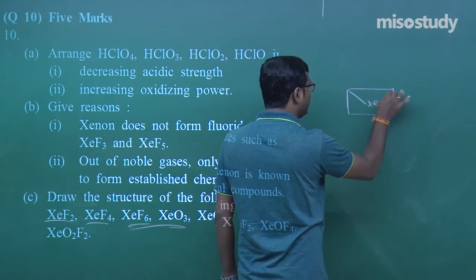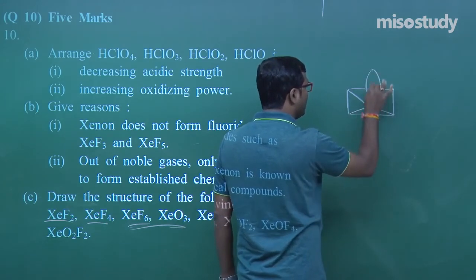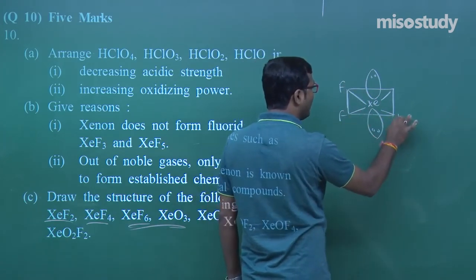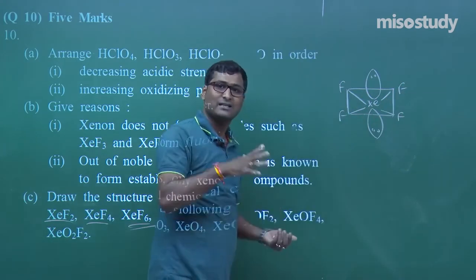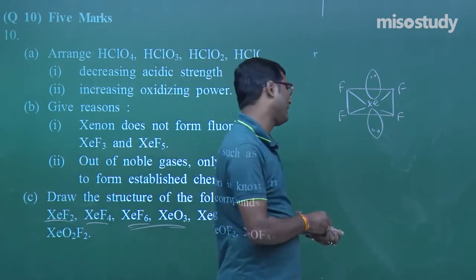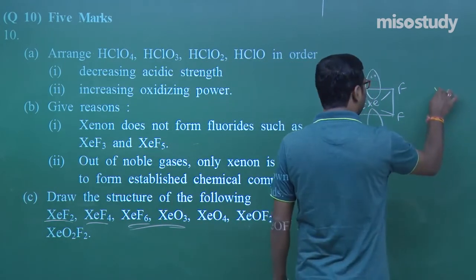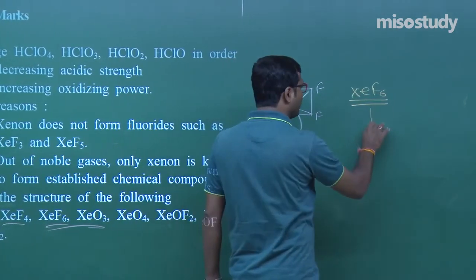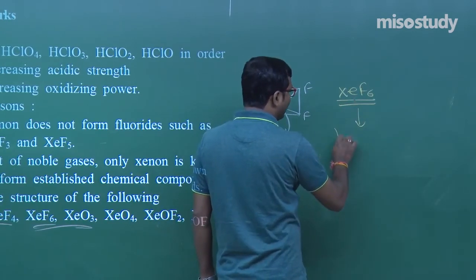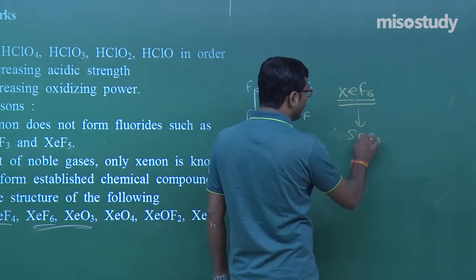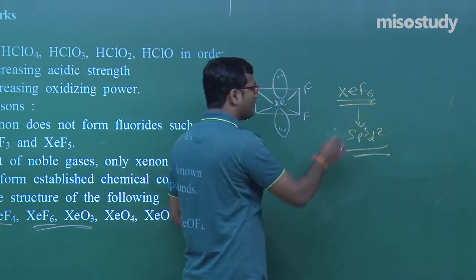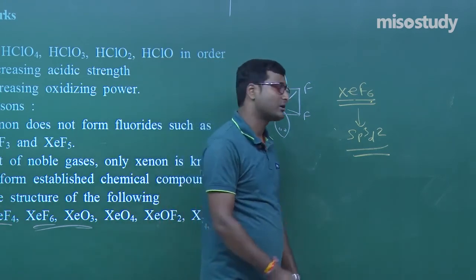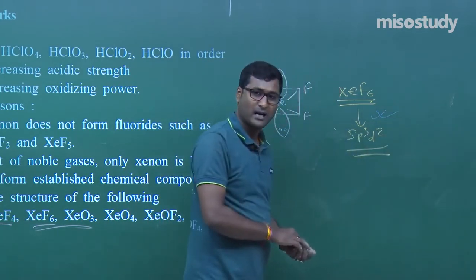Yes sir, definitely. Simply if I write here XeF4, you can easily say XeF4 has a structure like this because it has hybridization sp3d2, but its shape is not octahedral, my friend, it is square planar. This all belongs to the chemical bonding topic. Similarly, if anyone asks you about XeF6, that is distorted octahedral. Why distorted octahedral? Xenon has hybridization sp3d2, but due to the presence of a lone pair of electrons, it has distorted octahedral geometry, not pentagonal bipyramidal.